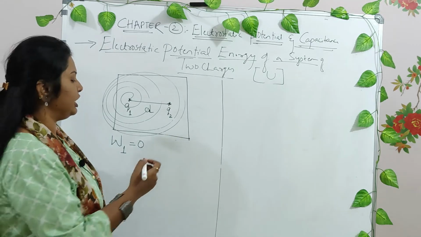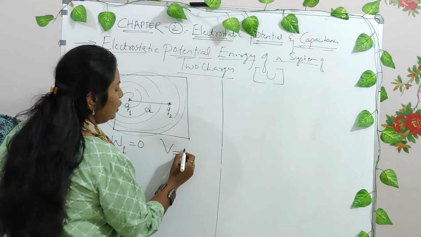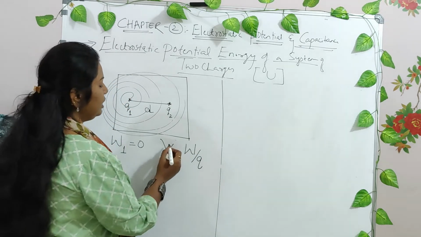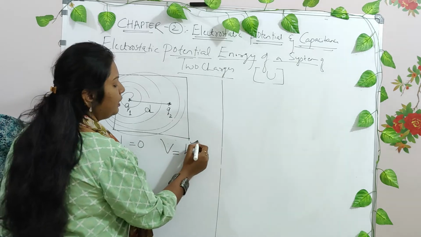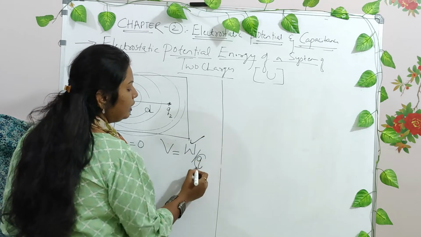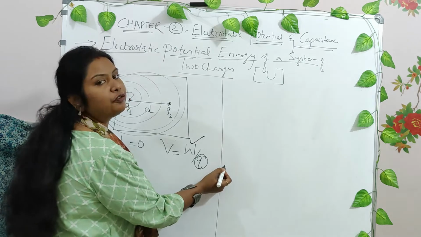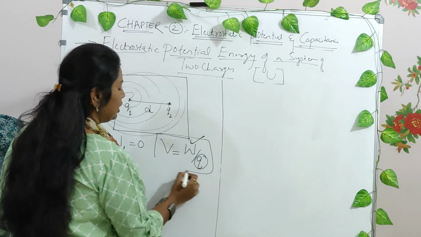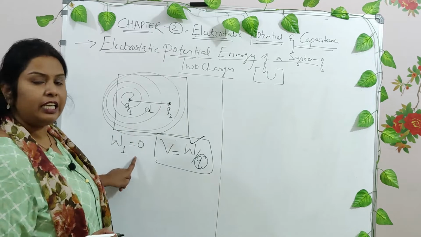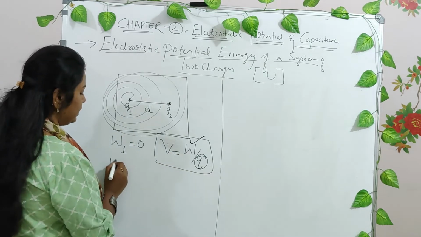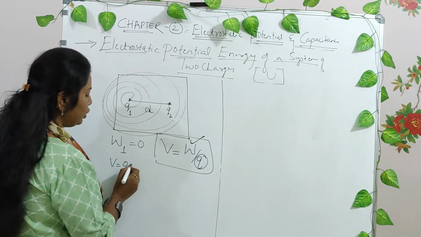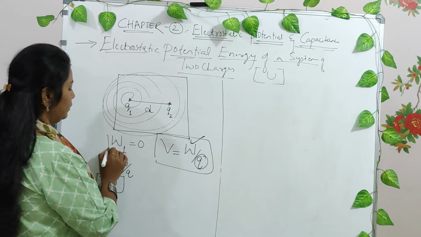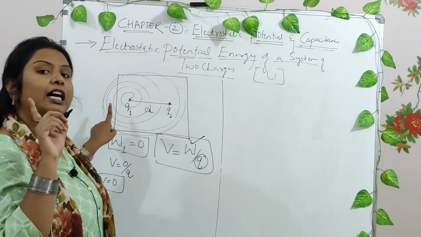What type of potential energy does it have? It is V is equal to W divided by Q. How do you define potential? Potential is defined as the work done in bringing a positive charge from the region of infinity to a point in the electric field against it. In the first case, there was no work done, and hence V is equal to work done, which was 0, by Q, and hence V was also equal to 0, and work done was also equal to 0 for charge 1.